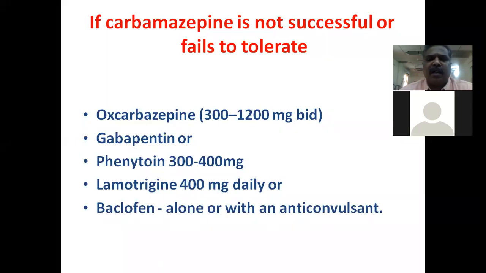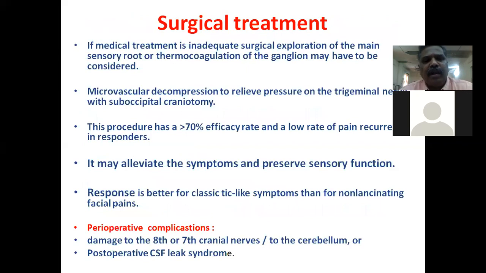These are all the drugs usually used when the carbamazepine is not successful or when the patient does not tolerate a high dose of carbamazepine. Then suppose even with medical treatment the patient is not relieved of pain, then you have to go for surgical management.